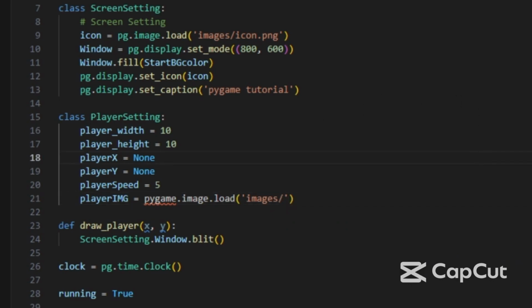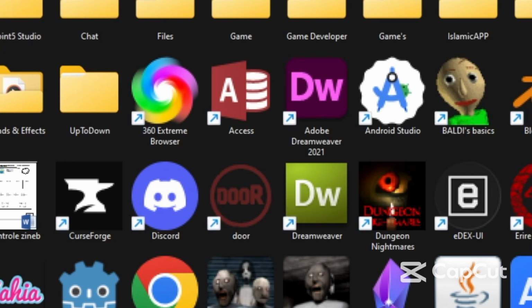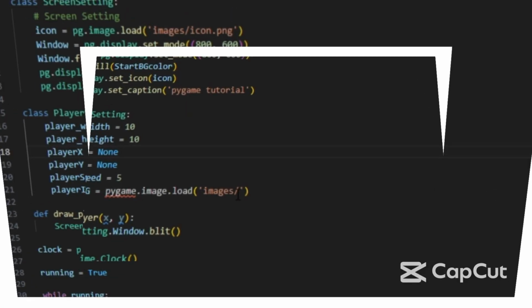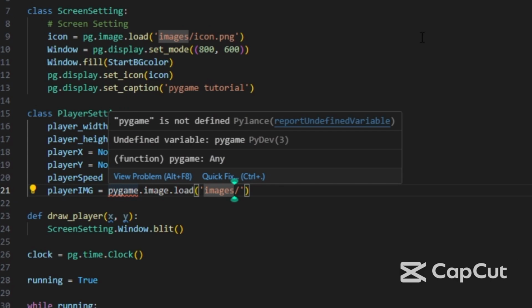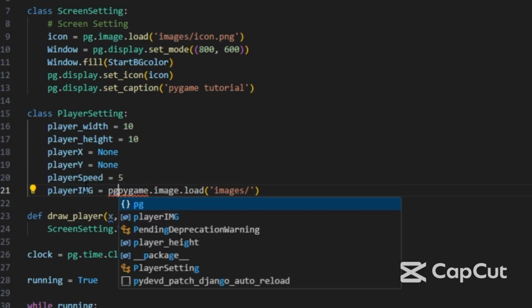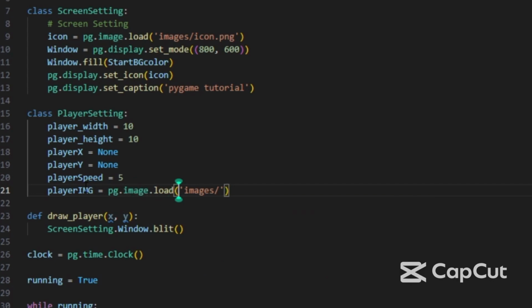Also, I will give you the sprite. I'll give you all the scripts on my GitHub. I'll import a sample image, the Python logo, and name it python.png. Go back to the path and write images slash, and replace pygame with pg. Here write python.png.